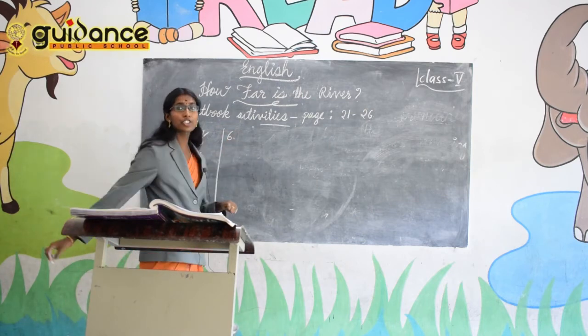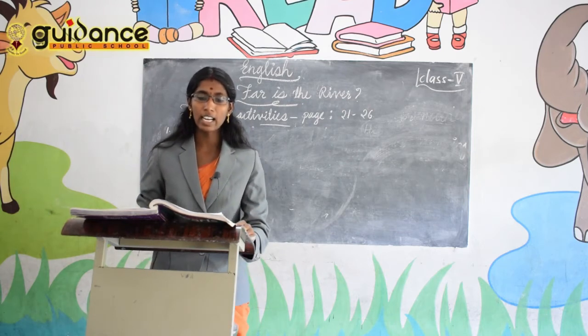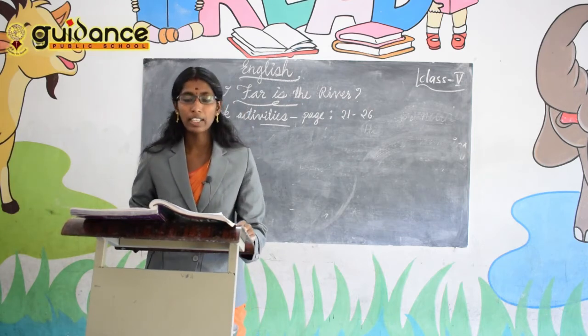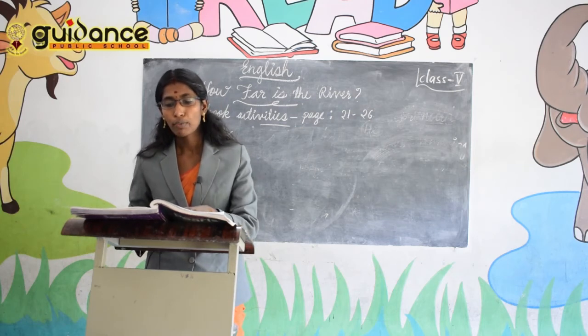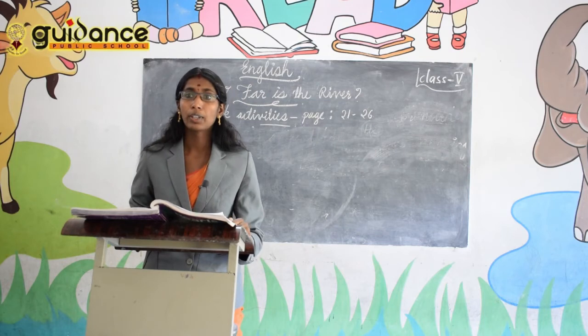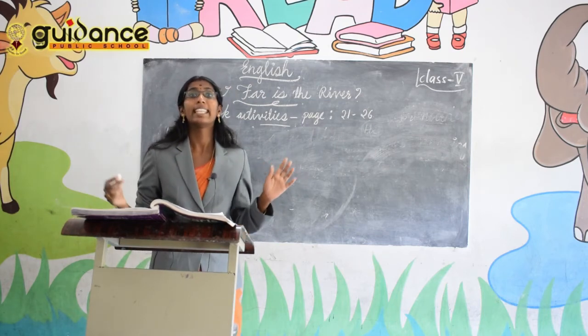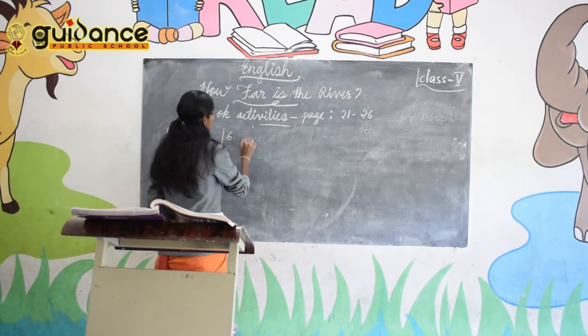Then, sixth one, my dog has had a litter of puppies. I will keep one puppy from the litter of puppies. So the litter of puppies is repeating. Which pronoun can you use? It. You can use it instead of repeating the litter of puppies.